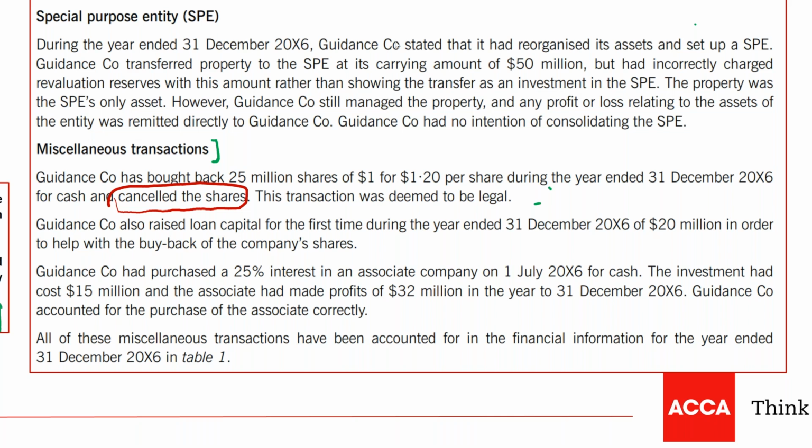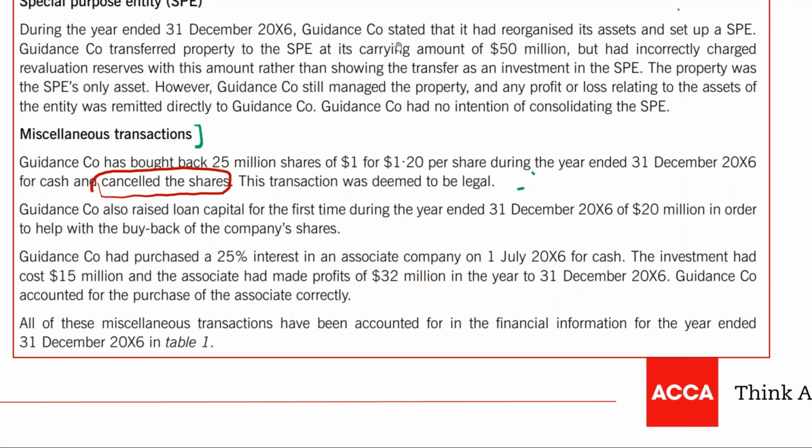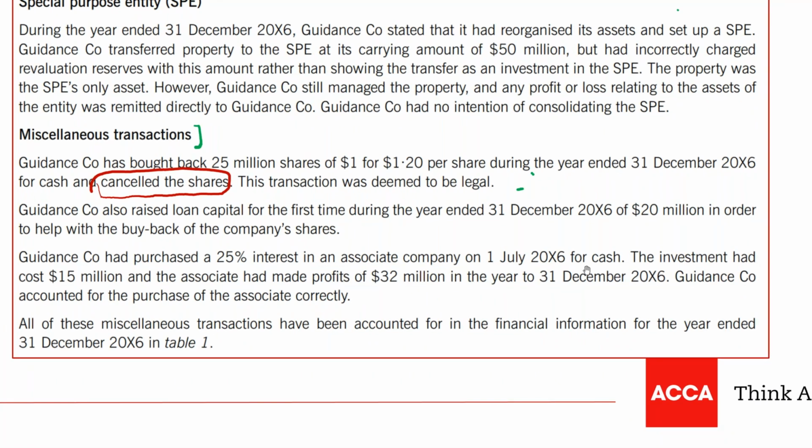The next is guidance. The company has purchased a 25% interest in an associate company on 1st July 2006 for cash. So they have acquired an associate for cash, guys, 25% associate. The investment had cost 15 million and the associate had made 32 million in the year ended 31st December x6. So guys, how many months? Only 6 months ago we acquired it, so we need to take only post-tax profit. This is the profit for the year. We acquired on 1st July 2006.